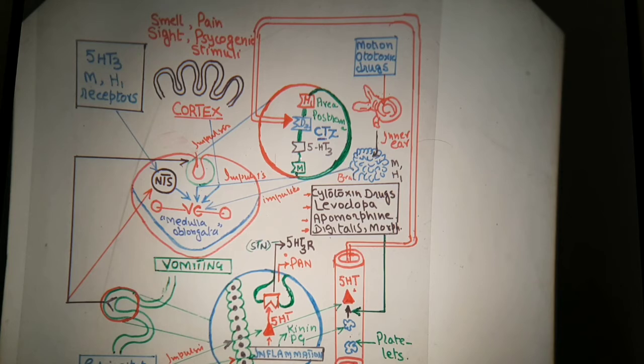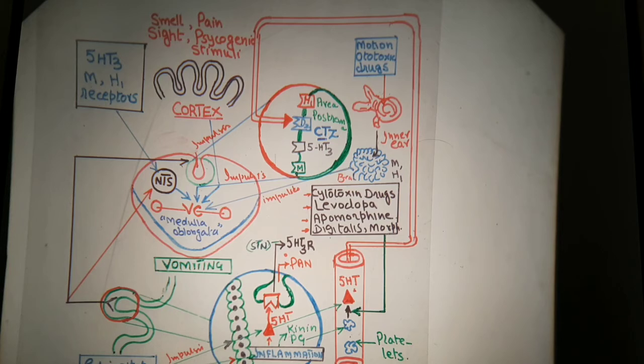How these receptors are stimulated is through the chemoreceptor trigger zone. Starting from here up to this is the blood vessel. From the blood vessels, they enter into this part of the brain.